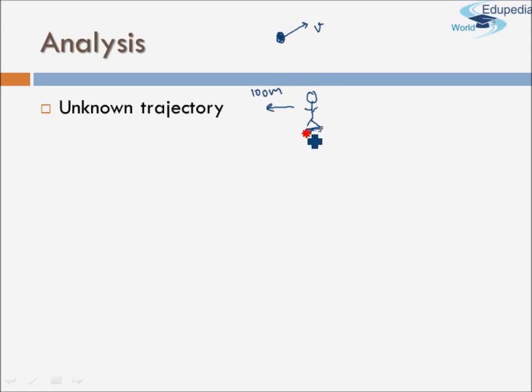Now in order to determine where you will be after 5 seconds, I need to know in which direction you are running and at what speed you are running. That is, I need to know your velocity. But since I cannot simultaneously know both your velocity and your location, it is not possible for me to determine your trajectory, or to predict precisely where you will be after a certain amount of time or at any time.